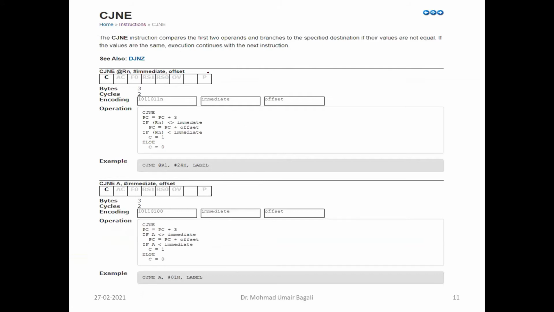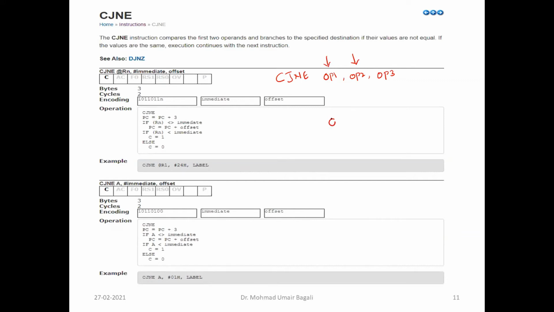Look at the syntax. Compare jump not equal has three operands: operand 1, operand 2, and operand 3. I'm going to write in the general format, although they have explained it here with different addressing modes. But I will tell you how exactly it works in the background with this general syntax. Compare jump not equal: what is it going to compare? It is going to compare operand 1 and operand 2.